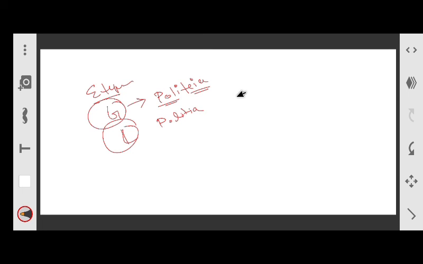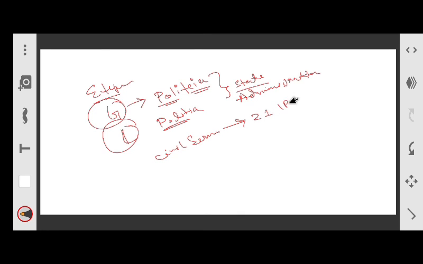And this stands for state or administration. So in the present context, police are civil servants. The definition of civil servant is given under section 21 of IPC, 45 of 1860.